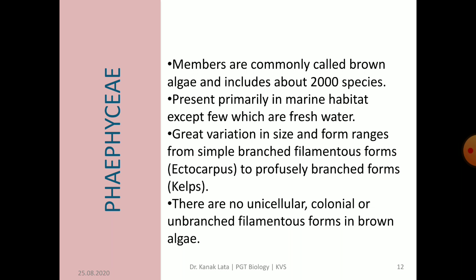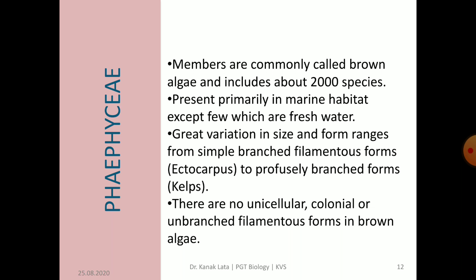Now next is about the salient features of Phaeophyceae, which is commonly called brown algae, and it includes about 2000 species, fewer than green algae. Green algae contain 7000 species, but the Phaeophyceae members are about 2000 species. Most of the brown algae are marine except a few which are found in fresh water.